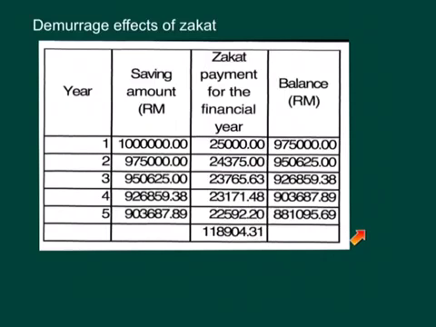This will make the person creative, to think about ways he can grow his money in a better use through musyarakah, through mudarabah, which promotes entrepreneurship, or cooperation with other people. These are ways he can mobilize the money. In other words, zakat also functions as a form of injection to the economy. This is saving, this is leakage. Now zakat, this amount, is a form of injection. This is the beauty of the system.